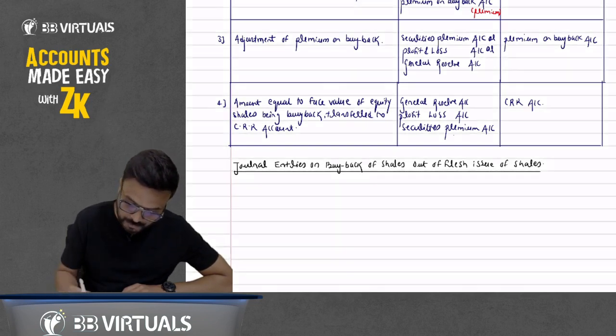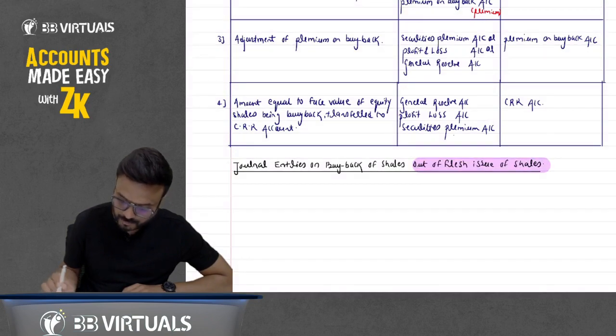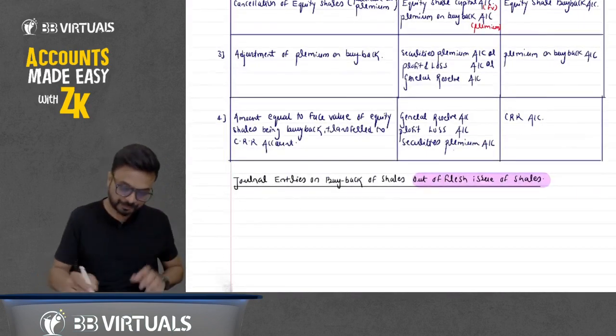Okay, so we are doing buyback out of fresh issue of shares. Now write down.